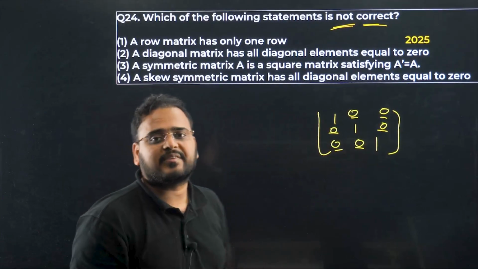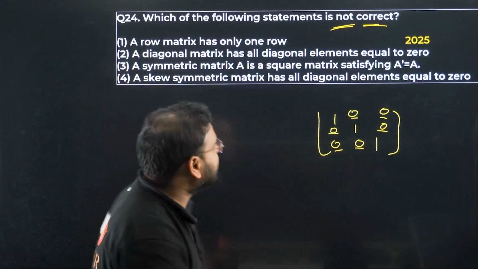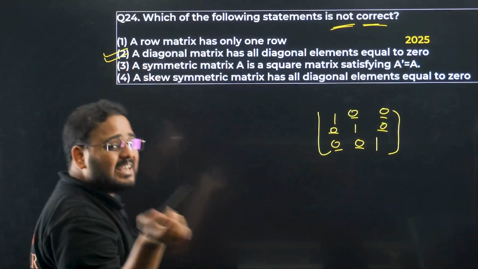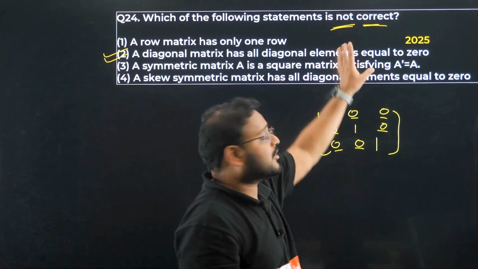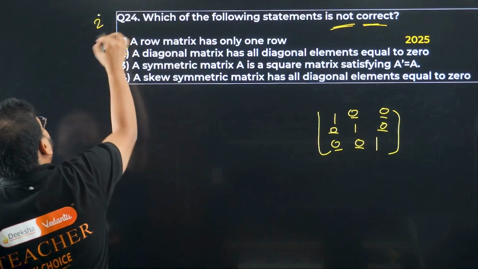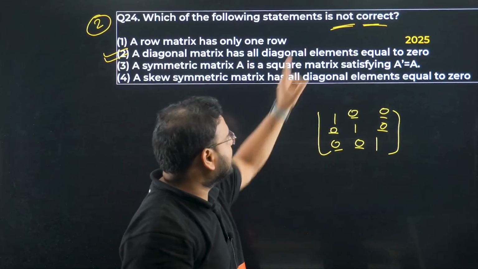Is this a diagonal matrix? Yes, it is a diagonal matrix. But is the diagonal 0? No. It means option 2 is our required option, which is the incorrect option, a false statement. So option 2 is the choice. Which choice? The incorrect choice.